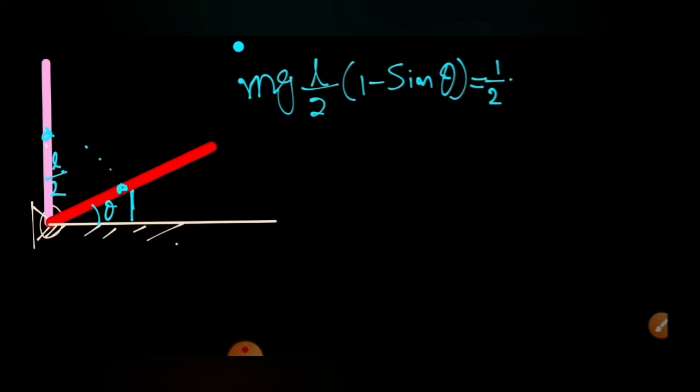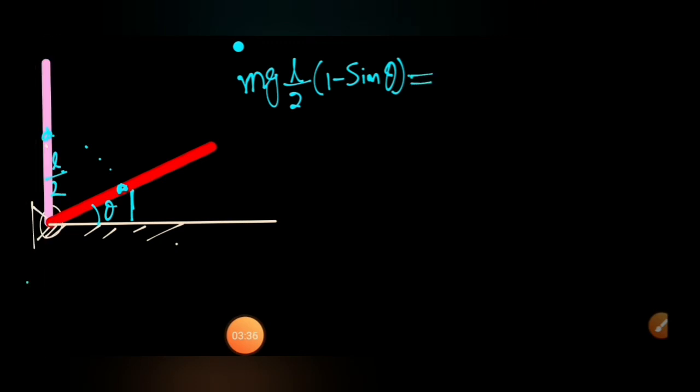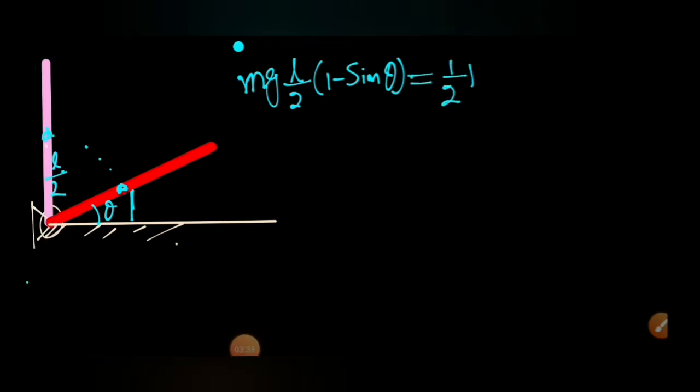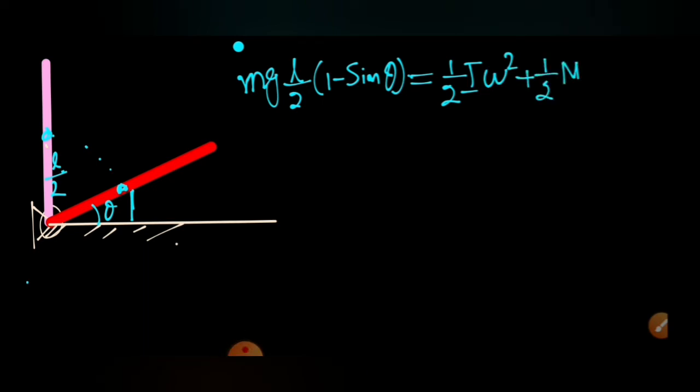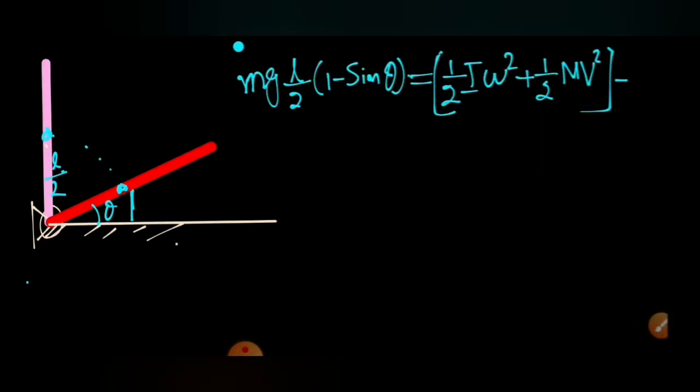Half m capital M v square equal to half I omega square of the rod, because it's rotating, plus half m into v square, minus the initial kinetic energy of the system, which is equal to 0. Both are 0 and 0. So these are the values.